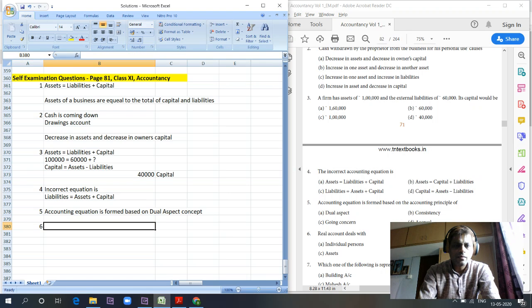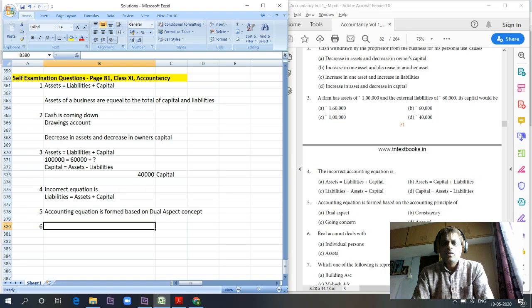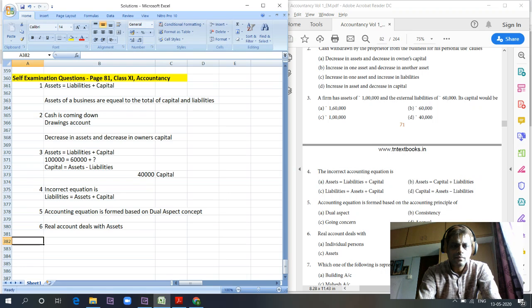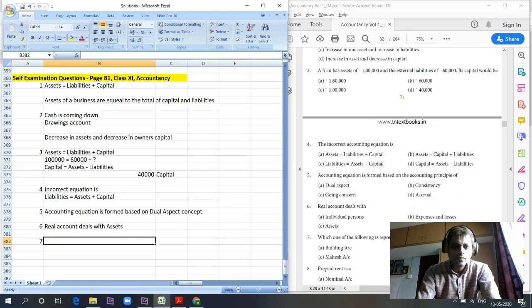Real account deals with what? Going back to our earlier chapters, what is a real account? A real account, or assets, or anything that is used to generate future revenue or future income is called a real account. For example, buildings, plant and machinery, furniture, fixtures, anything that is an asset. So real account deals with assets.